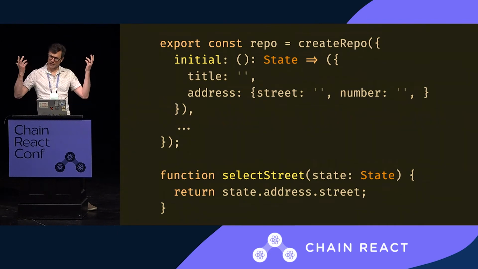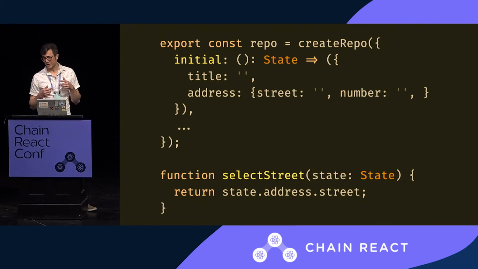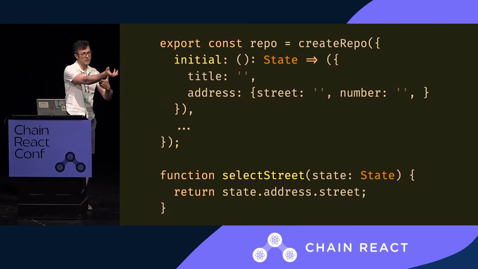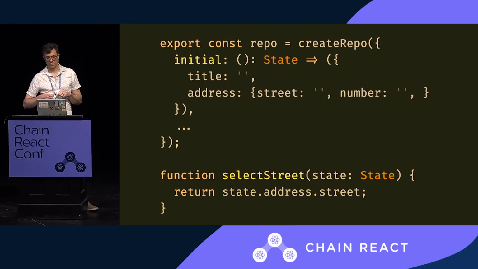Okay, so here's what this code looks like. A bunch of people were curious about it, so I was like, oh, I'll share it. We are actually planning on open sourcing this. I think it doesn't solve anything new. It's very Redux-like, except for this managed memory model. So you'll see a selector there. This repo is defined in a module. It's kind of like a function that returns a thing, so that when you create a new store, it calls that function, gets all your stuff, hands that to the hook, or if it already exists, it can return the memoized one.